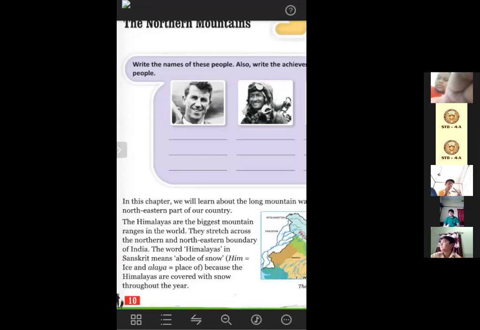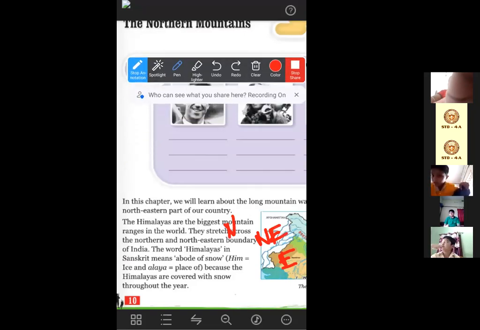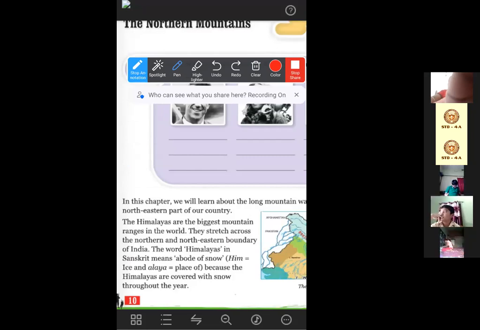This is exactly what is written here: the Himalayas are covered with snow throughout the year. So Himalaya is a Sanskrit word where Him means ice and Alaya means a place of. So Himalaya means place of ice. As we can see snow in the Himalayas throughout the year, this is why the name is given as Himalayas.